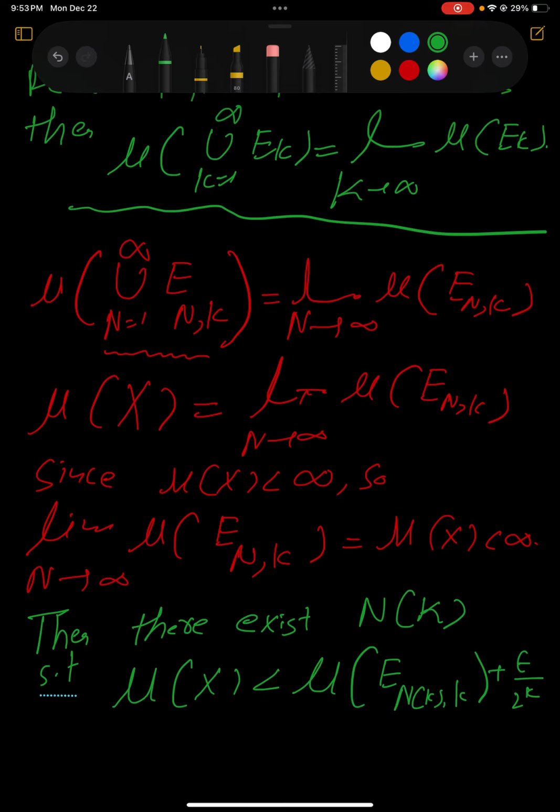That's just an assumption. You're going to see why we have plus epsilon divided by 2^k: because this limit is going to mu of X, we say that mu of X is bounded by this number.